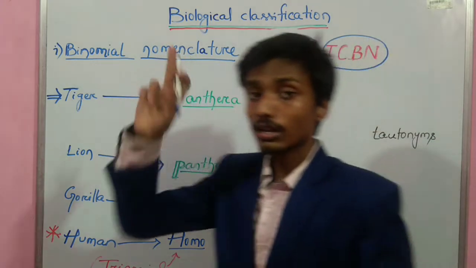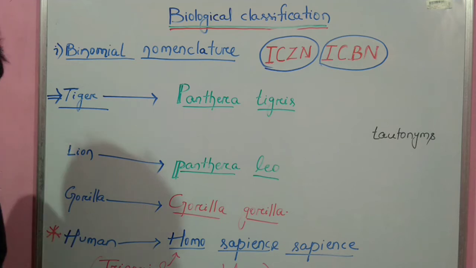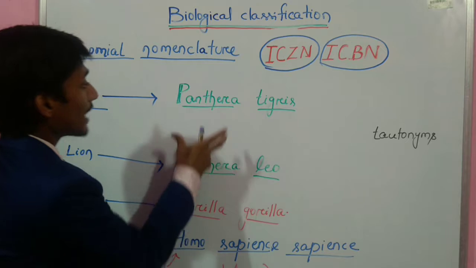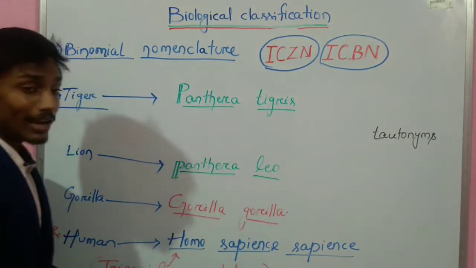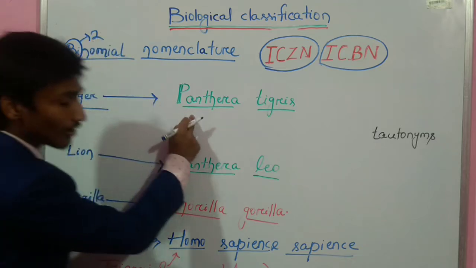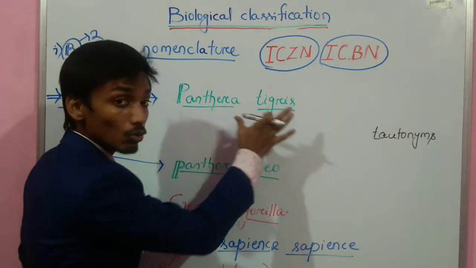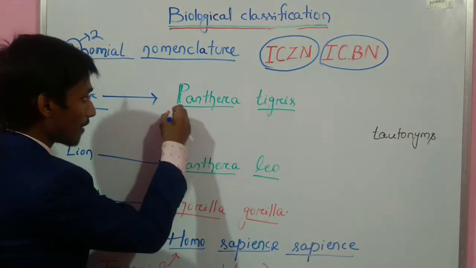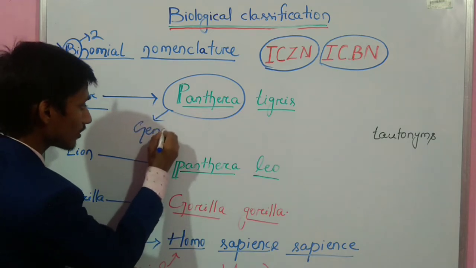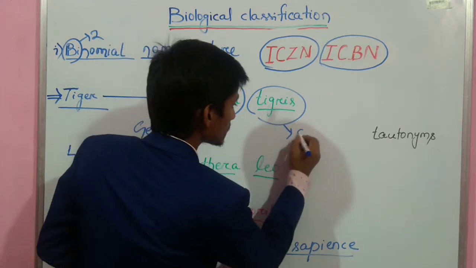Let's see an example. Let's take a tiger. The scientific name of a tiger is Panthera tigris. Why is it called binomial nomenclature? Bi means two, and we can see the scientific name is made up of two different terms. The first term is the name of the genus of that organism, and the second term is the species name.